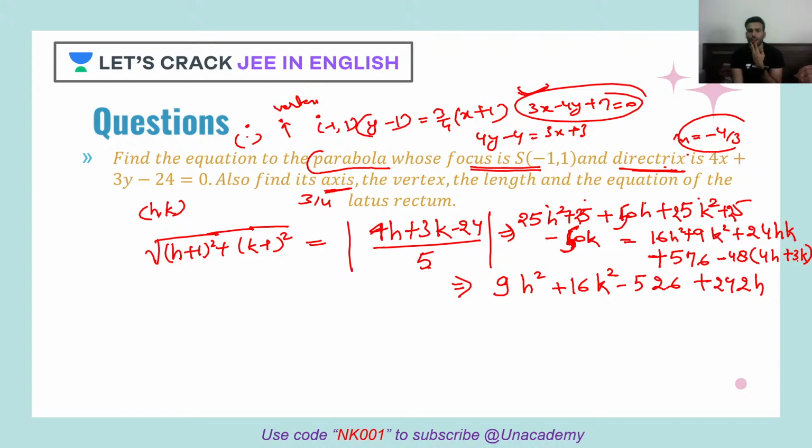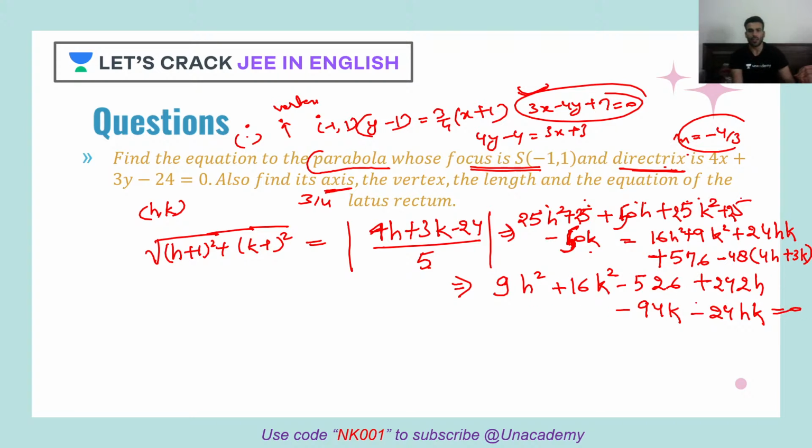So 140 minus 144, and this is negative, so 94k. So this is done, and this is also done, so I am left with what? Minus 24hk. Clear? Yes, I'm done with all the terms.